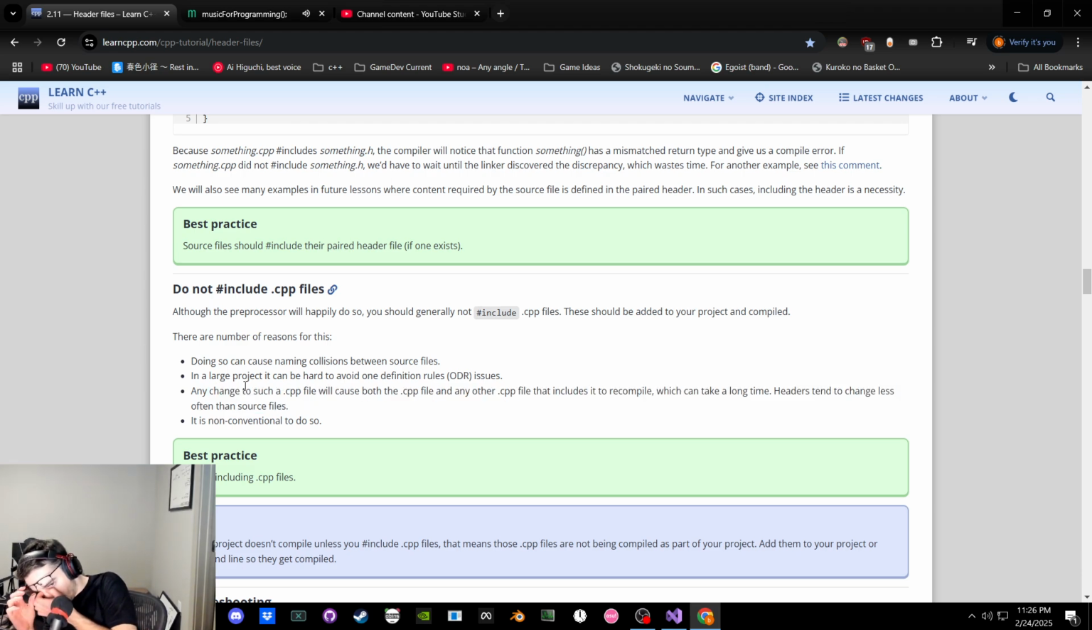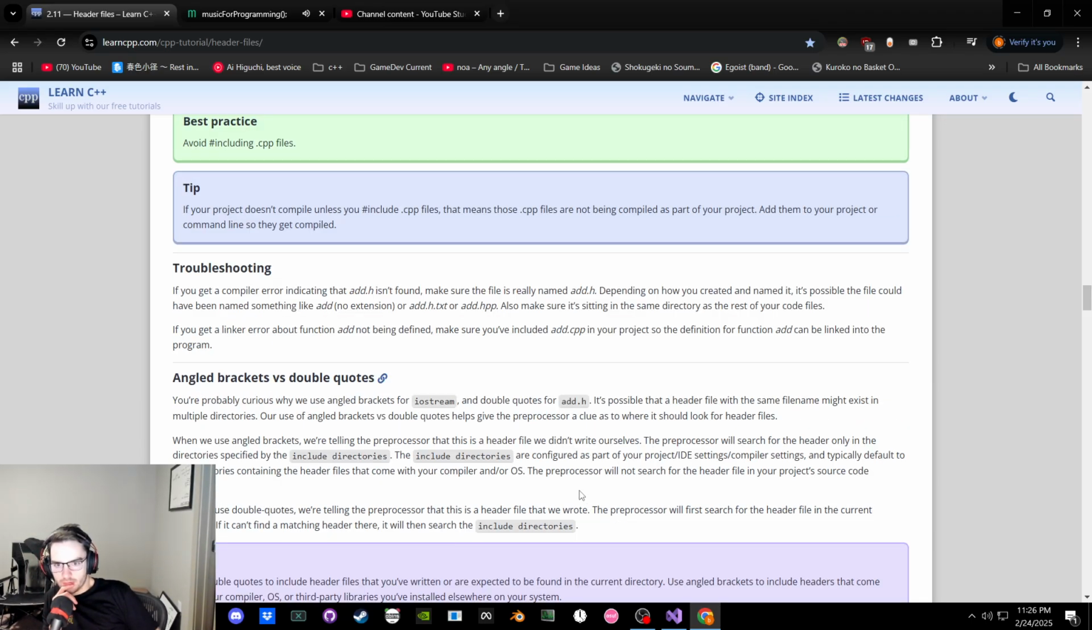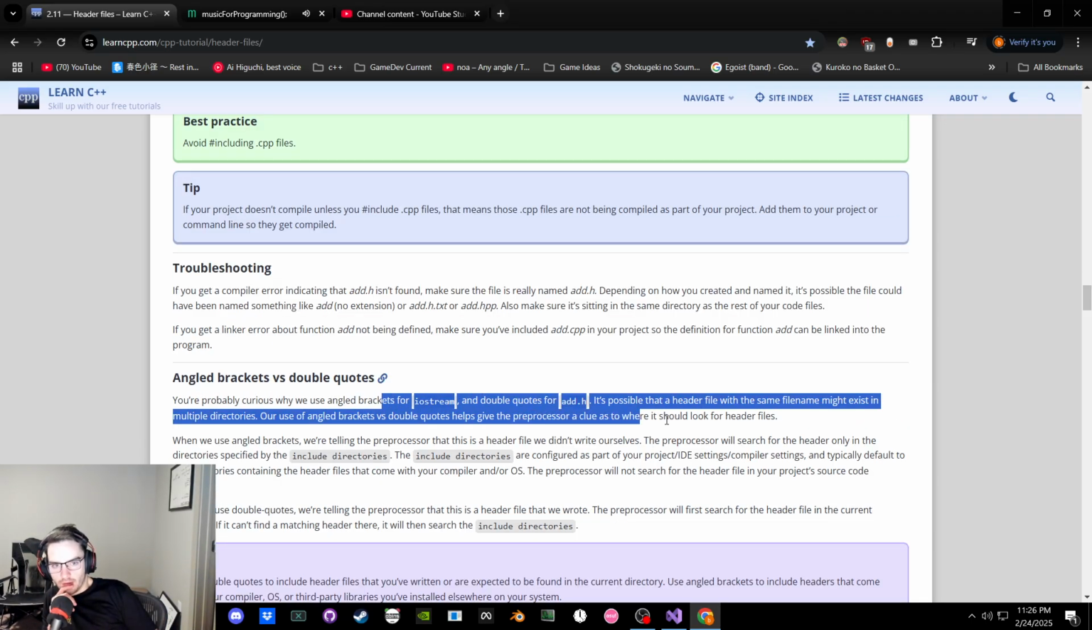Avoid including CPP. If your project doesn't compile unless you include them, that means those CPP files are not being compiled as part of your project. You just go into them and make sure they get compiled, if you get a compile error saying it isn't found. Nice, good answer.